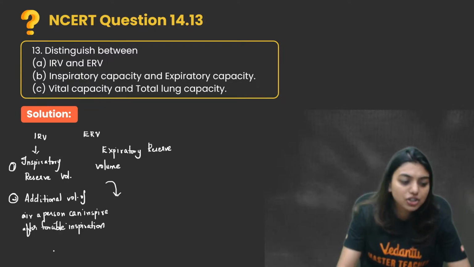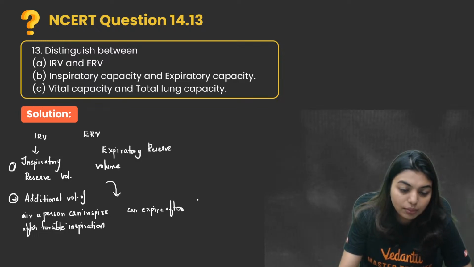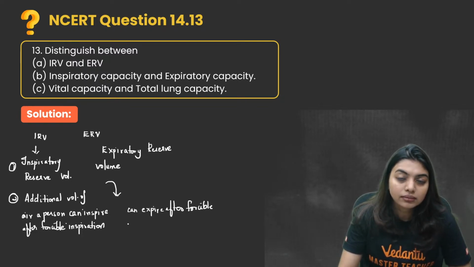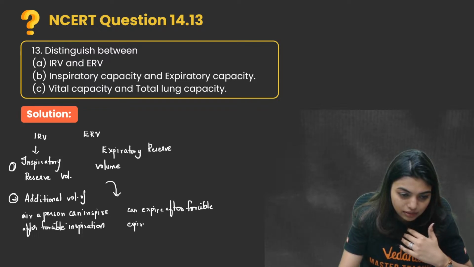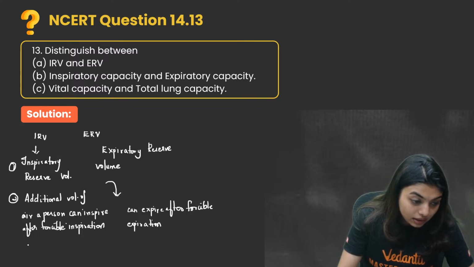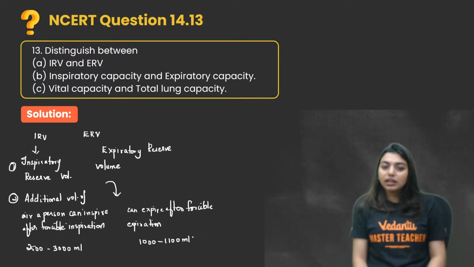This one is the same. Additional volume of air a person can expire after forcible expiration. So my first action was this, forcible expiration. Inspiration, expiration. Now, ma'am, what can be the third difference? Your question can come. The third difference can be how much ml. This is 2500 to 3000 ml. This is less, students, 1000 to 1100 ml. This is the major three differences between them.